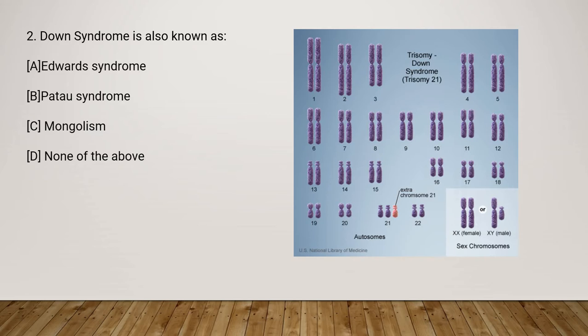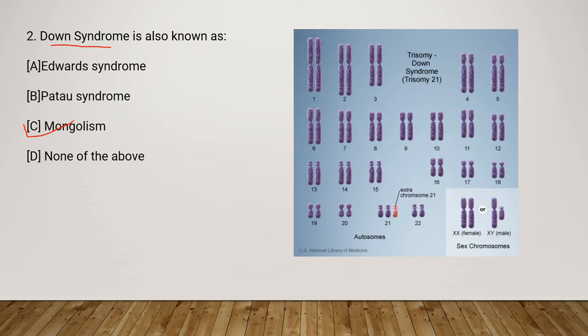Next question is Down syndrome. Here the question is: Down syndrome is also known as what? Edwards syndrome, Patau syndrome, Mongolism or none of the above. Here there is a diagram for trisomy Down syndrome. It is also called trisomy 21, and there is a reason for that. So first of all, the answer to this is option C, Mongolism.